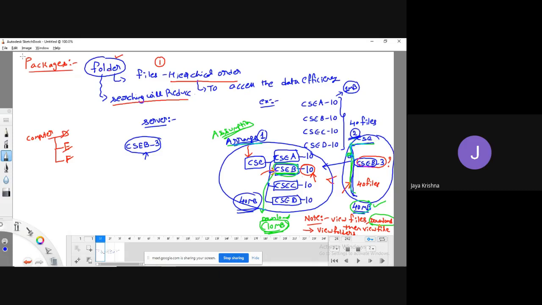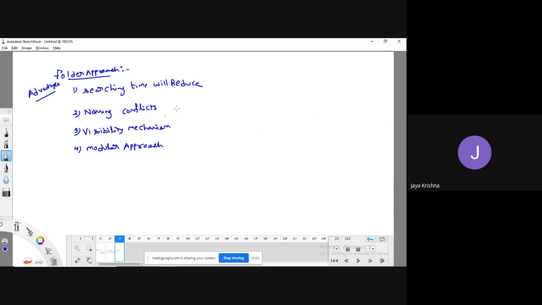Fine. So coming to the concept of packages, a package is simply a system defined physical folder. Physical folder means, for example, let us take a project under which some 100 people are working.